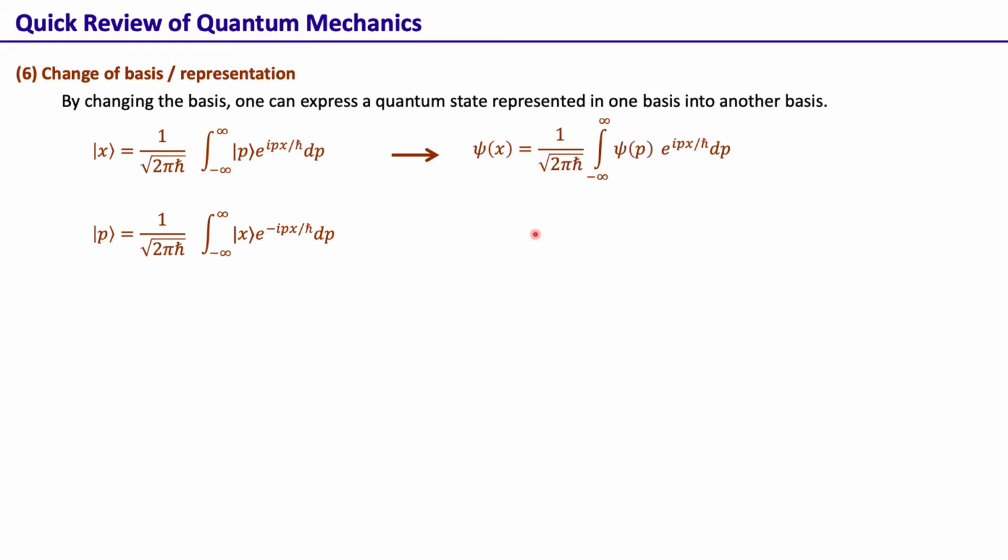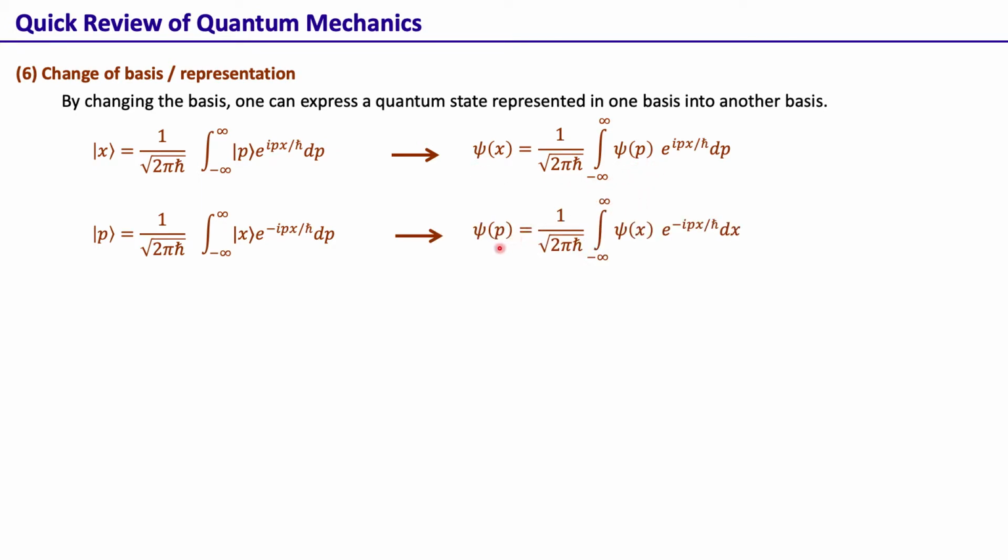We can also have a basis transformation or change of basis between wave functions. For example, the position wave function psi(x) can be represented in terms of the momentum wave function like this. In fact, here we are just taking the product with psi on this side and that side, and that gives us the wave function. So here the position wave function is written in terms of the momentum wave function.